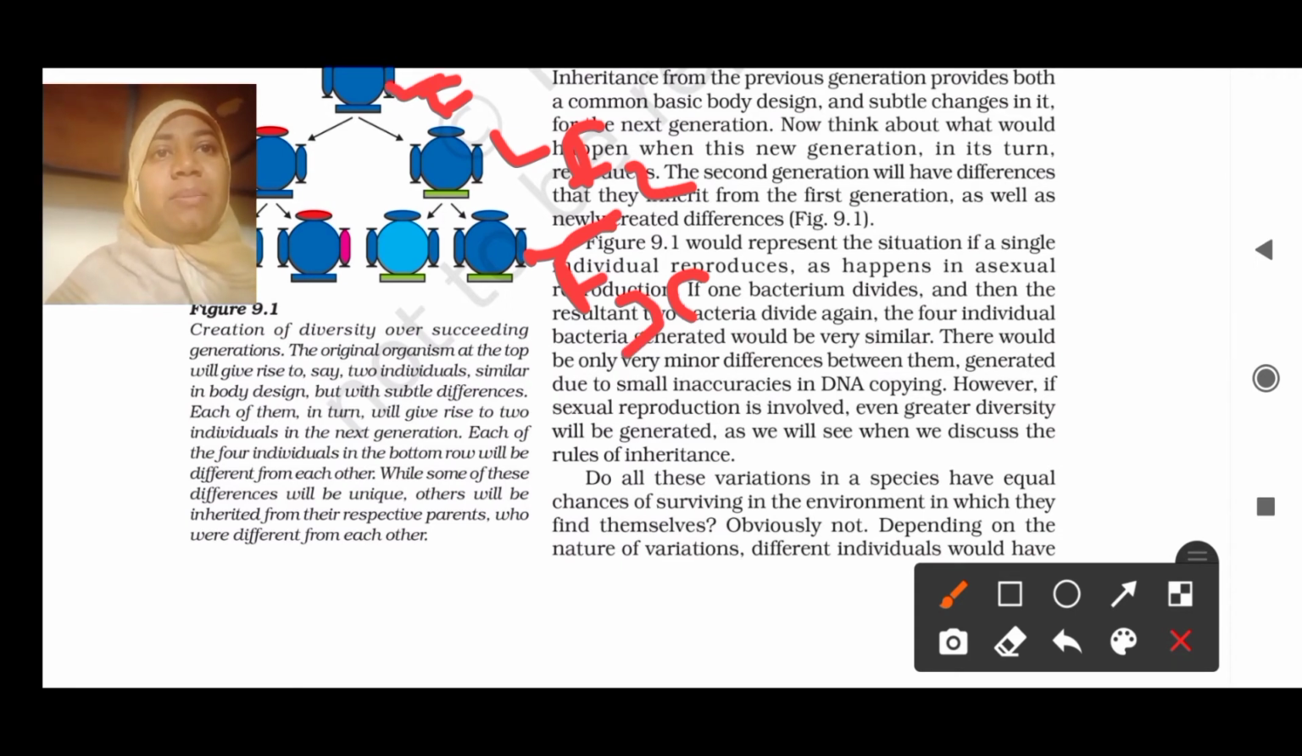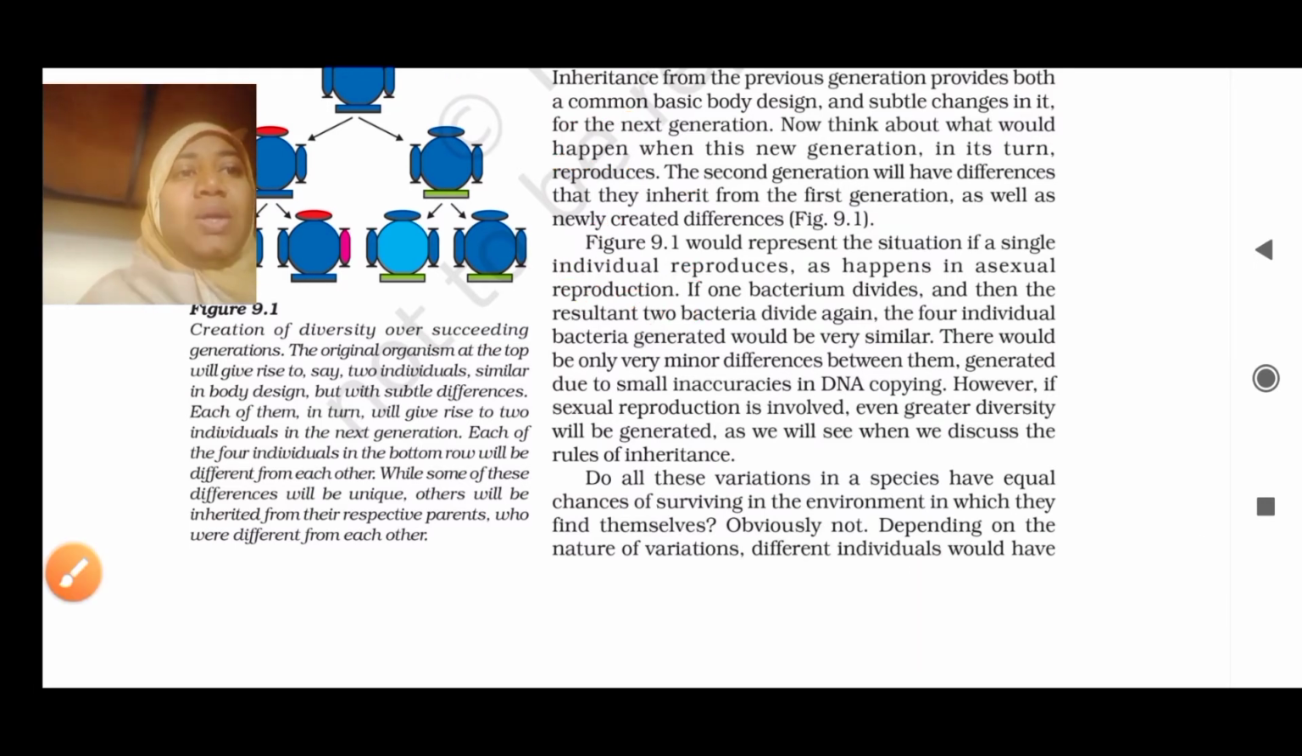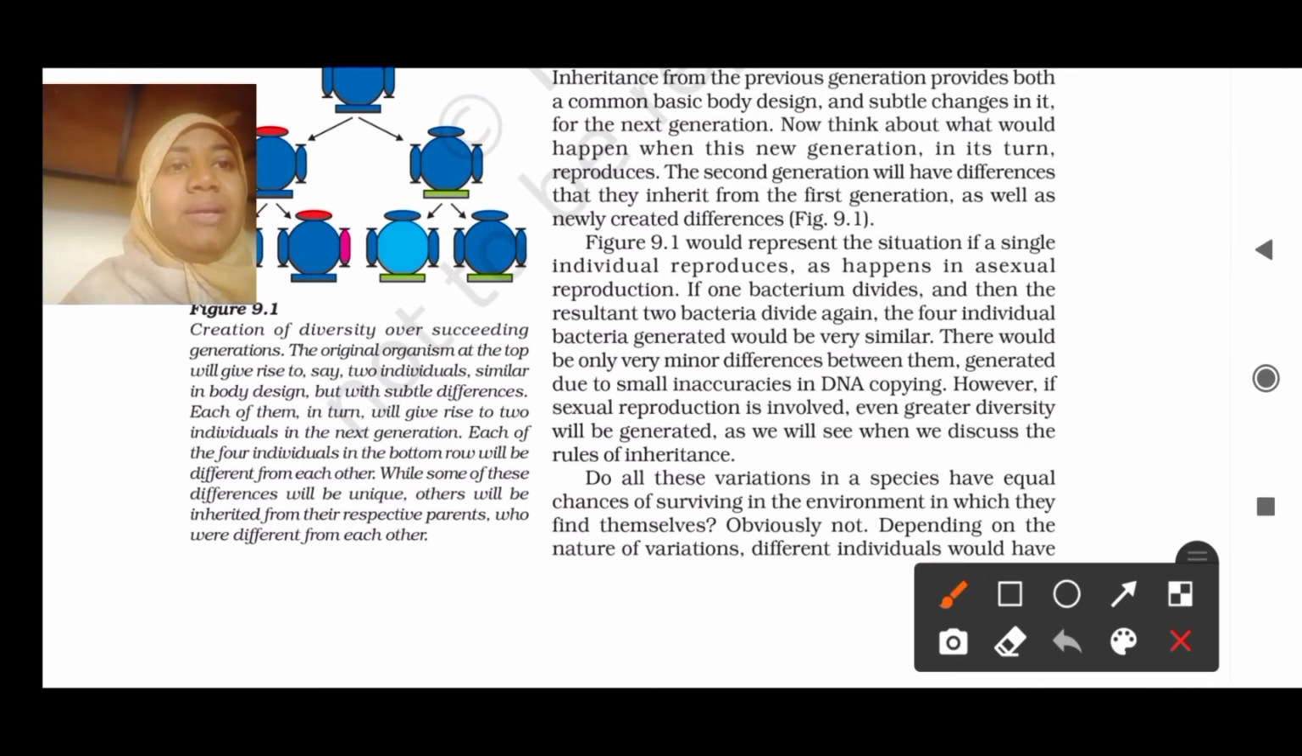ये पेरेंट है, पेरेंट से जो है फर्स्ट एक बैक्टीरियम के 2 पेयर निकल गए, उन 2 पेयर से फिर से वो रिप्रोड्यूस हो रहे हैं, वहाँ पर चेंजेस हो रहे हैं, तो वही कह रहे हैं वो. They are saying that thing itself. Okay, then these would be only very minor differences. There will be very minor differences generated due to small inaccuracies in DNA copying.